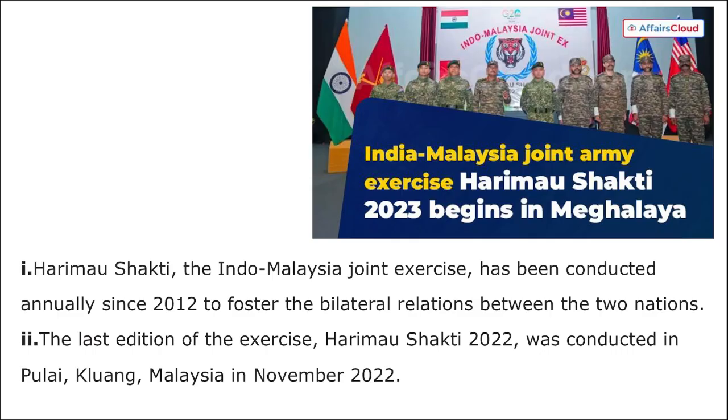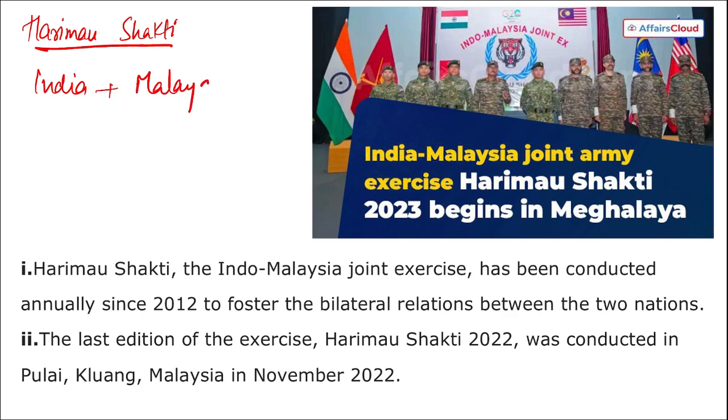Next we are talking about the India-Malaysia Joint Army Exercise, that is Harimau Shakti. Harimau Shakti is the name of the exercise, a joint army exercise that is going to be held between India and Malaysia.